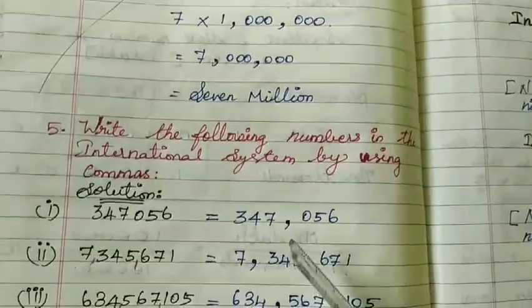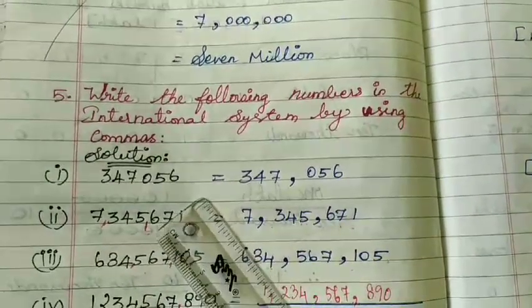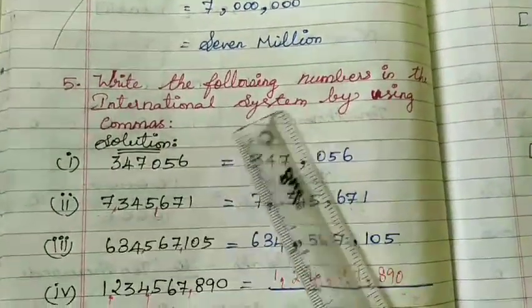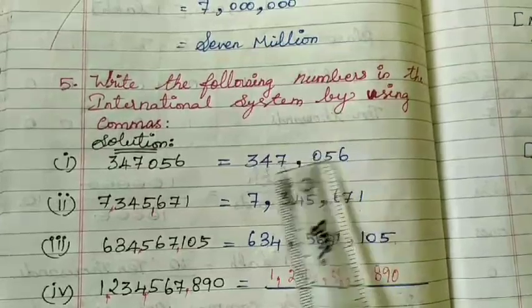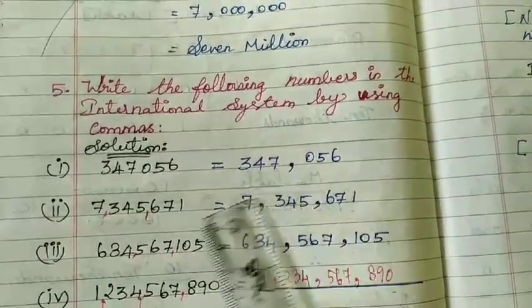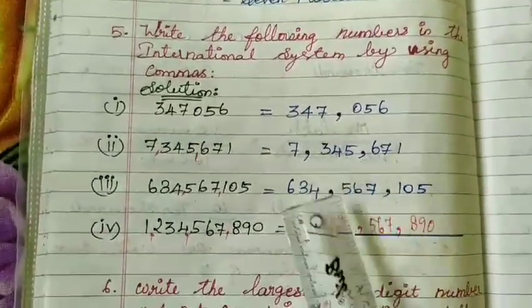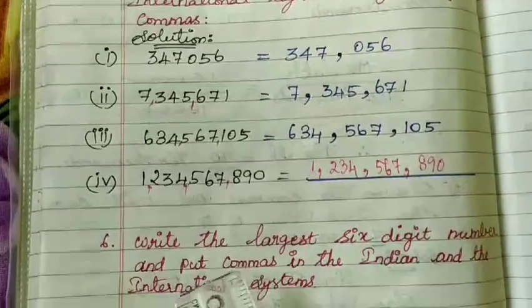Okay, go to the next one. Write the following numbers in the international system by using commas. International system means after every 3 numbers you have to put the commas like that. So the answer comes very simple and easy. You can see this. Okay, next one.